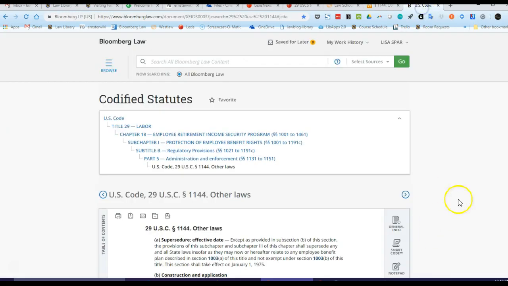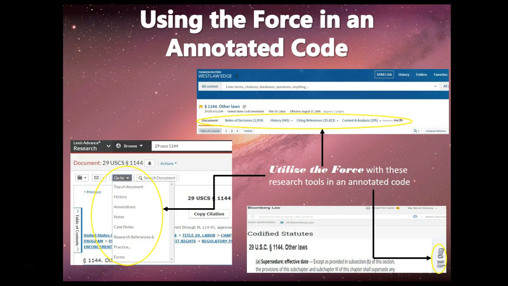Let's take a look also at Bloomberg's version of the annotated code. Again, the text of 1144 will remain the same. Bloomberg calls its annotated code its smart code. You can see the three compared here with how the different versions of the annotations look, or the different features of the annotations look. And again, we will talk in far more depth in class on how to take advantage of these features of the annotated code so that you can use the force when you're doing legal research for statutes. And as with all good stories, to be continued.